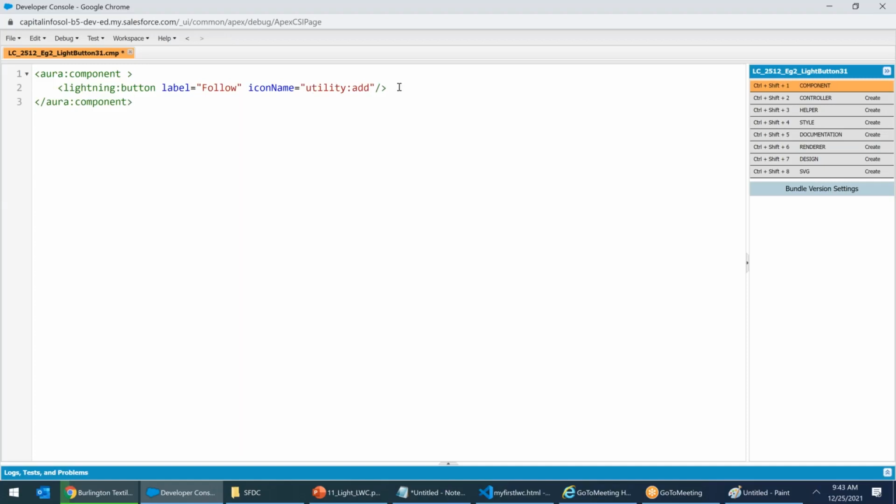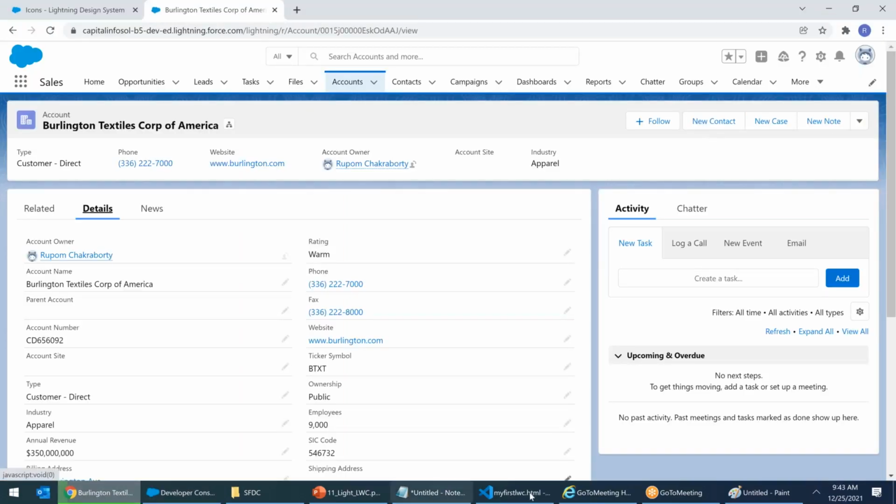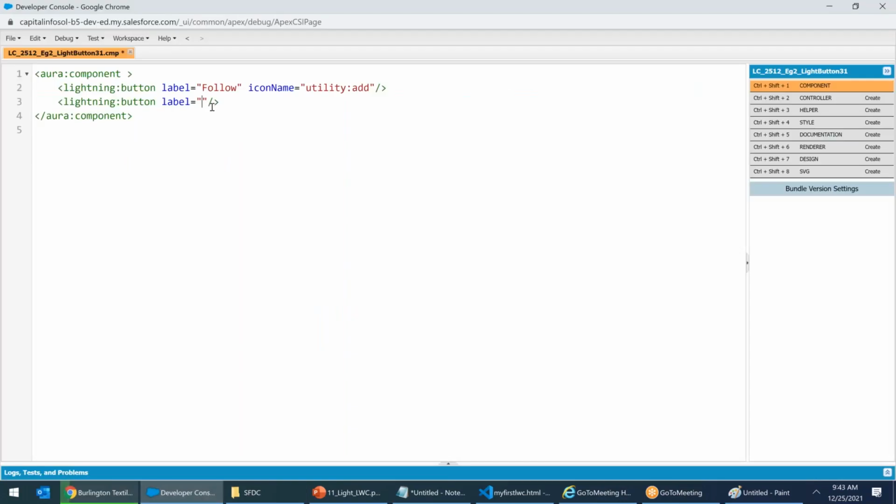Next. What are the others? Next, press enter. Lightning button. Label. Somebody please do remember the labels. I'll go with New Contact, New Case, New Note. New Contact. Next, I'll copy this. New Contact, New Case, New Note. Perfect.